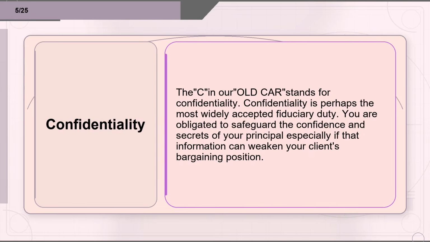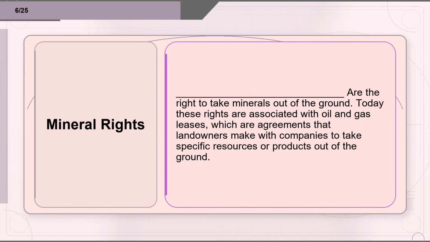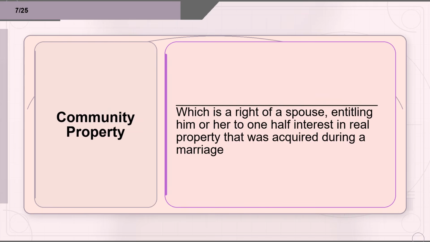Flashcard 6. Term: mineral rights. Definition: Mineral rights are the right to take minerals out of the ground. Today these rights are associated with oil and gas leases, which are agreements that landowners make with companies to take specific resources or products out of the ground. Flashcard 7. Term: community property. Definition: Community property is a right of a spouse, entitling him or her to 1/2 interest in real property that was acquired during a marriage.